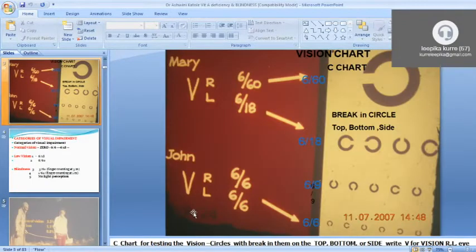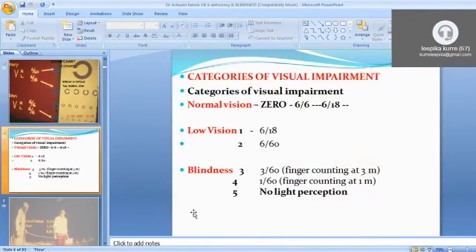These are the various kinds of charts with which we can judge literate and illiterate people, to see whether blindness is present and what the visual acuity of the patient is.